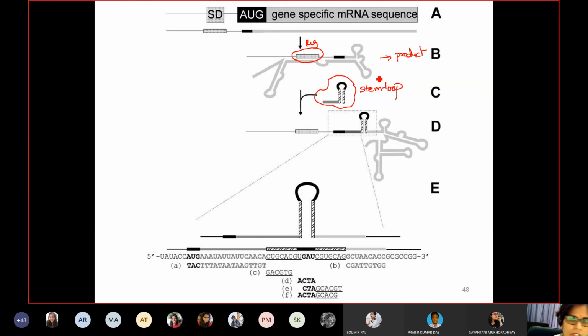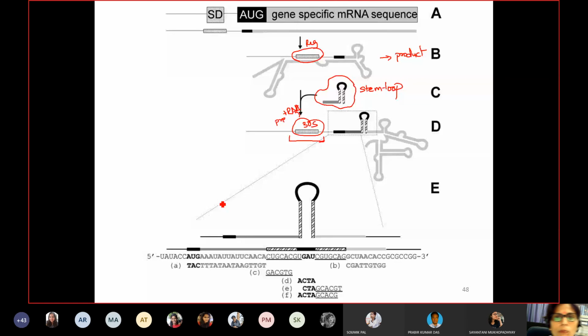By incorporating these stem loop sequences, the secondary structures are not folded back, and these regulatory sequences, which are important for forming the pre-initiation complex, for example 30S ribosomes will come here, mRNA is there, and then you have the first tRNA coming at this site.